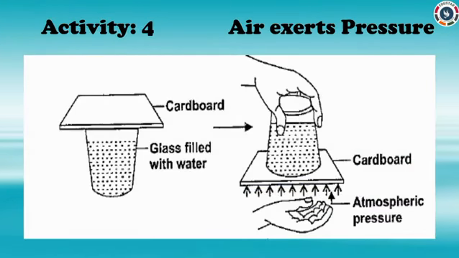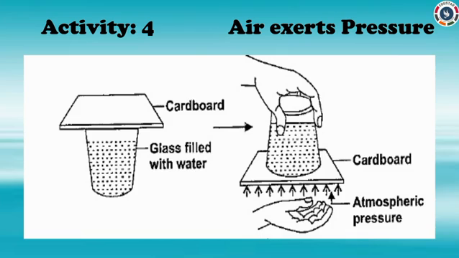Dear children, shall we do an activity to show that air exerts pressure in all directions? Materials required: a glass of water, a piece of cardboard. Let's start to do that activity. Take a glass of water filled up to the brim. Cover the glass with a strong piece of cardboard. Be careful that there are no air bubbles in the glass.